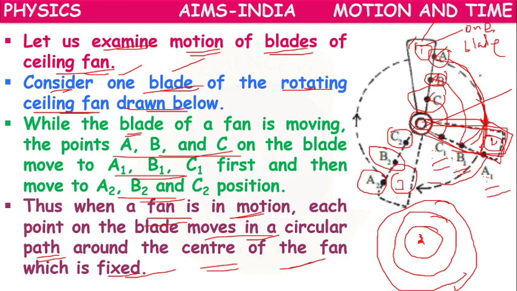If the fan is moving in a clockwise direction, meaning from 12, 3, 6, 9, then all the particles also move in a clockwise direction. Whereas if the fan moves in an anti-clockwise direction, then all the particles move in an anti-clockwise direction.